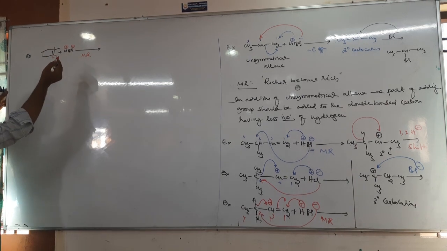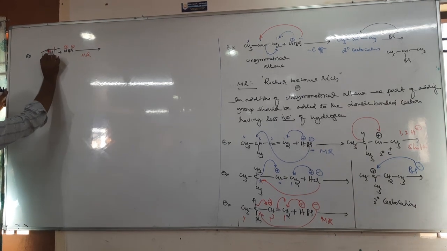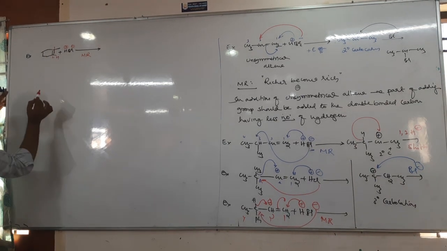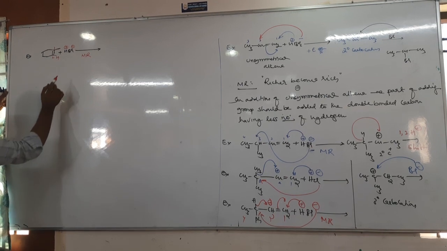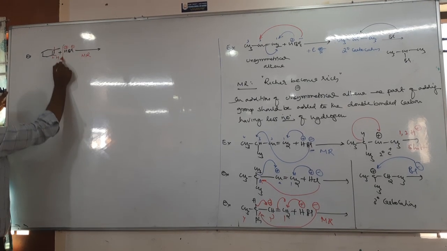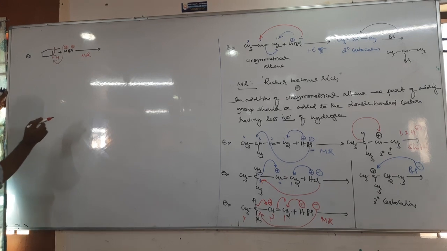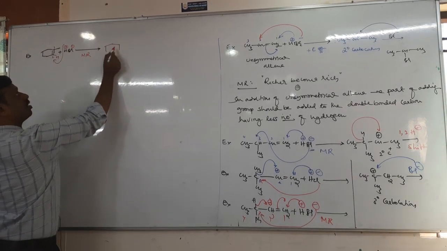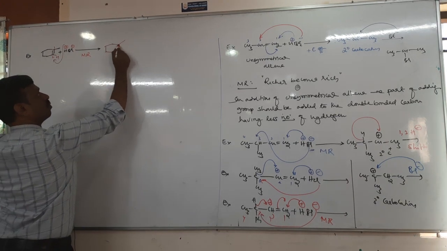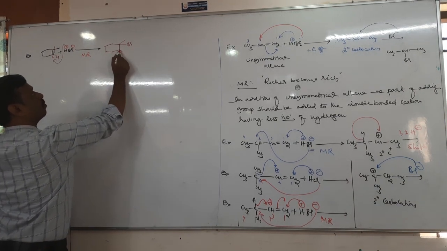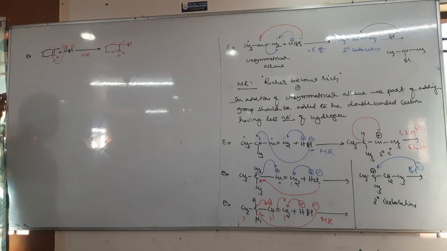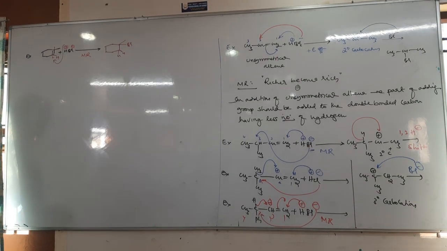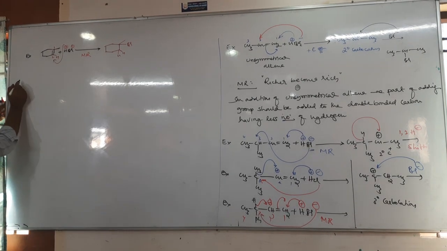The first carbon has no hydrogen. Why? Carbon 1, 2, 3, 4 bonds are there. So therefore, according to Markovnikov rule, H plus is added on the second carbon, so that Br should be added on the other carbon, like this. Okay?